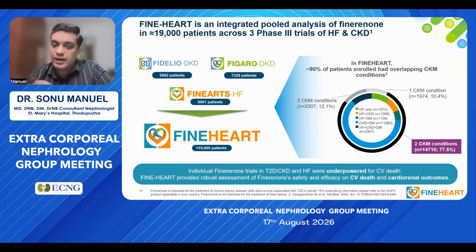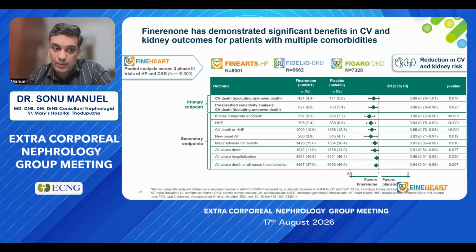In FINE-HEART, around 90% of patients had overlapping CKM conditions, with 3 CKM conditions in 12.1%, 1 CKM condition in 10.4%, and 2 CKM conditions in around 77.5%. Individual Finerenone trials were underpowered for CV death. FINE-HEART provided a robust assessment of Finerenone safety and efficacy on CV death and cardiorenal outcomes.